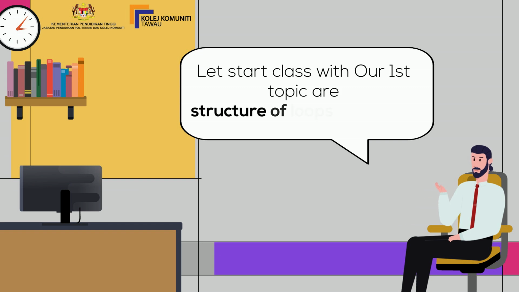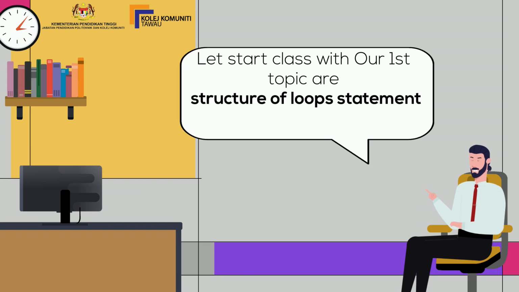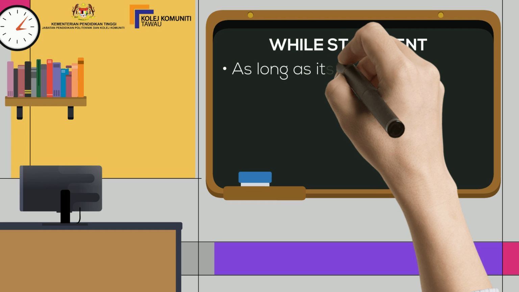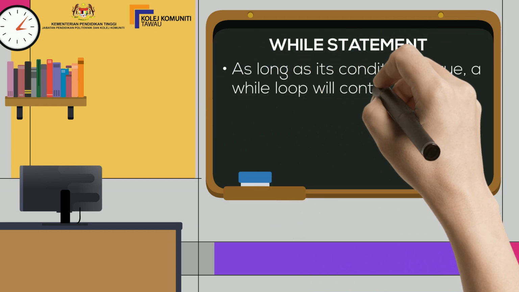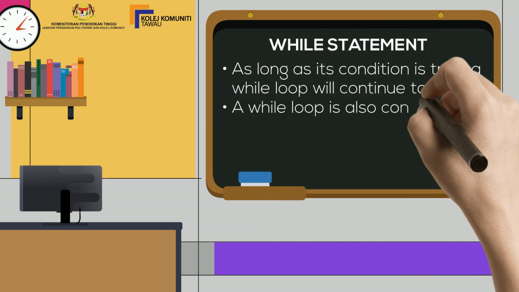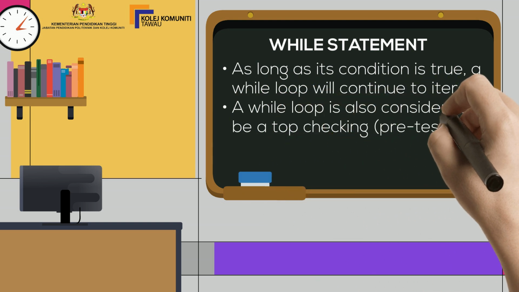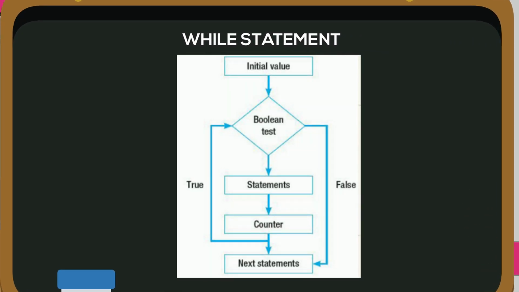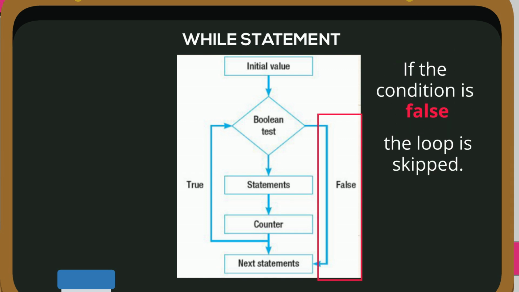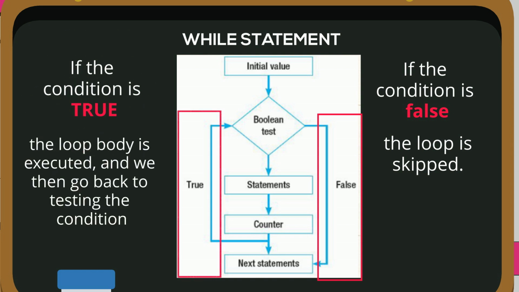Let's start, class, with our first topic, structure of loop statement: the while statement. As long as its condition is true, a while loop will continue to iterate. A while loop is also considered to be a top-checking pretest. This is the flowchart of a while loop. If the condition is false, the loop is skipped. Meanwhile, if the condition is true, the loop body is executed, and we then go back to testing the condition.